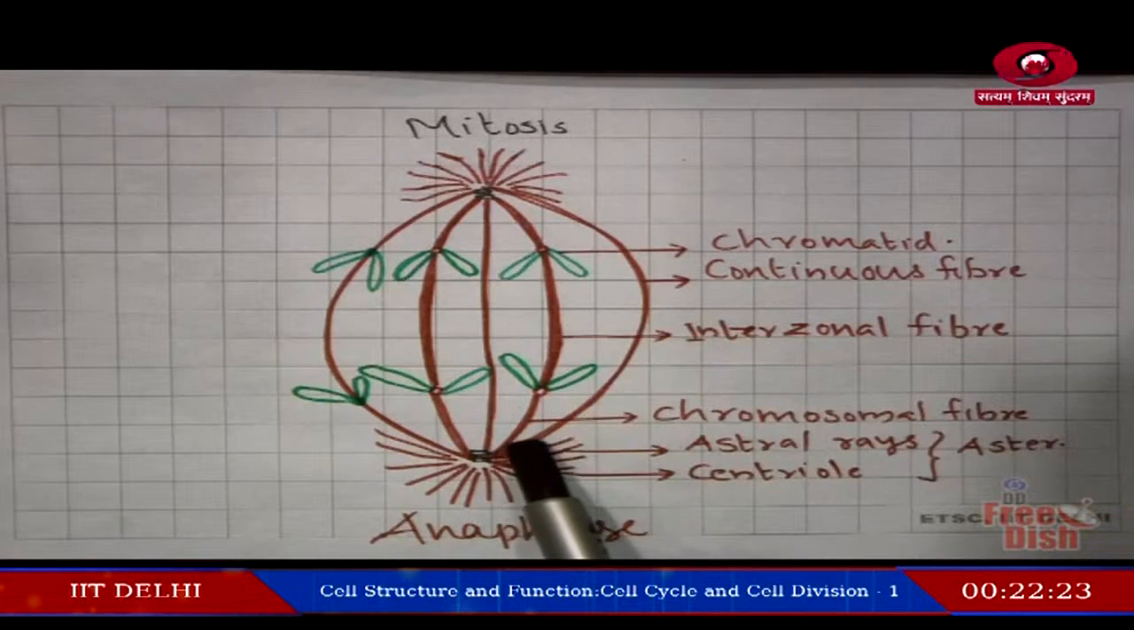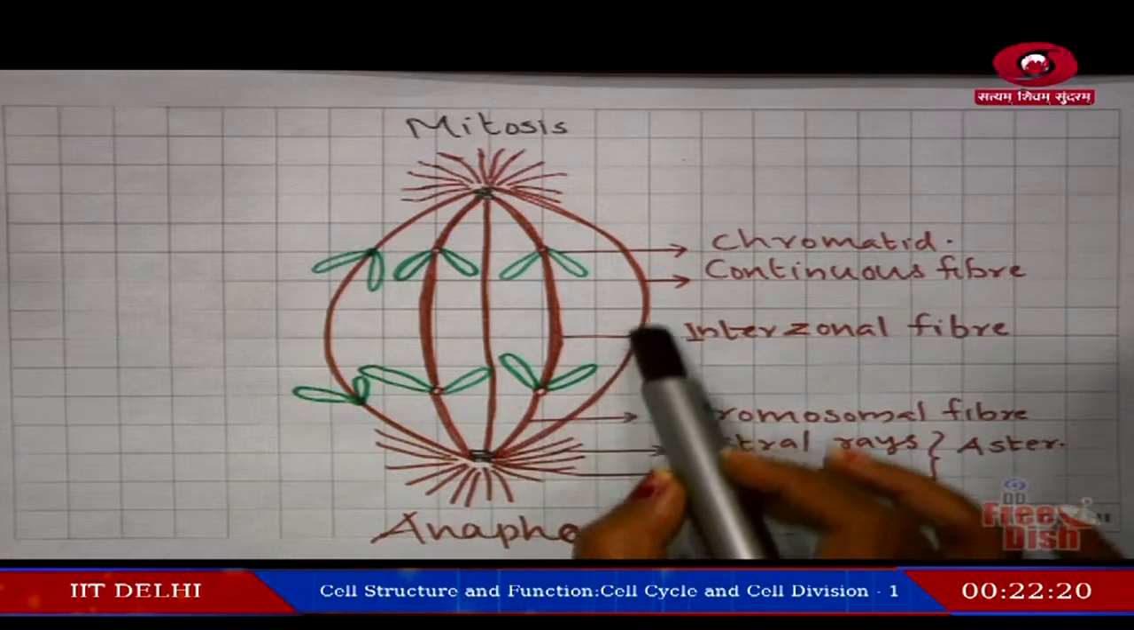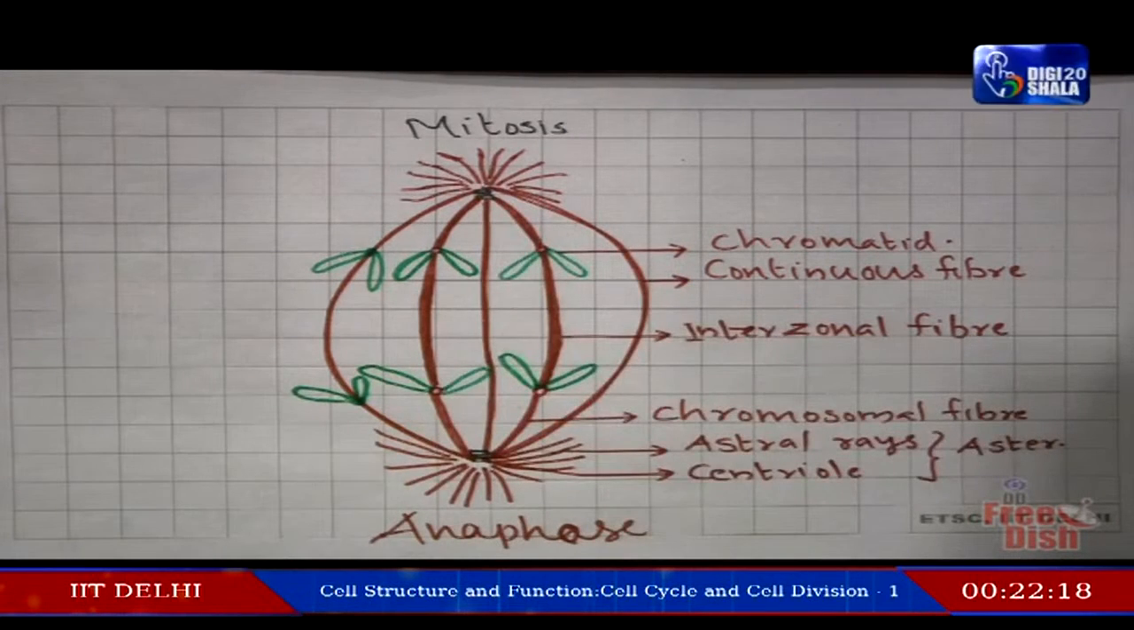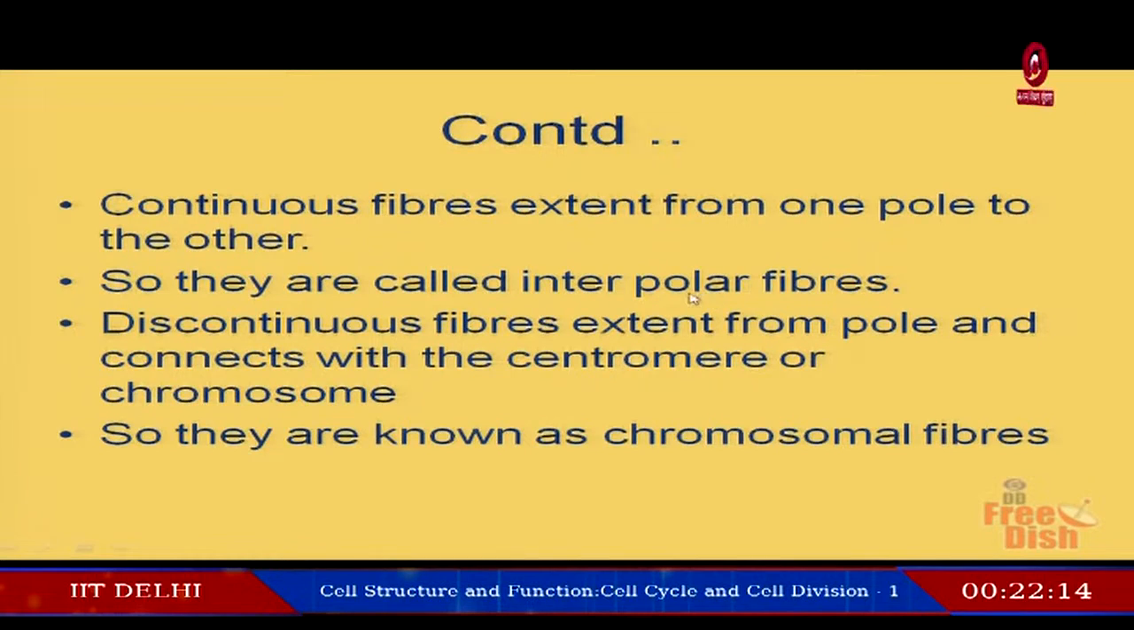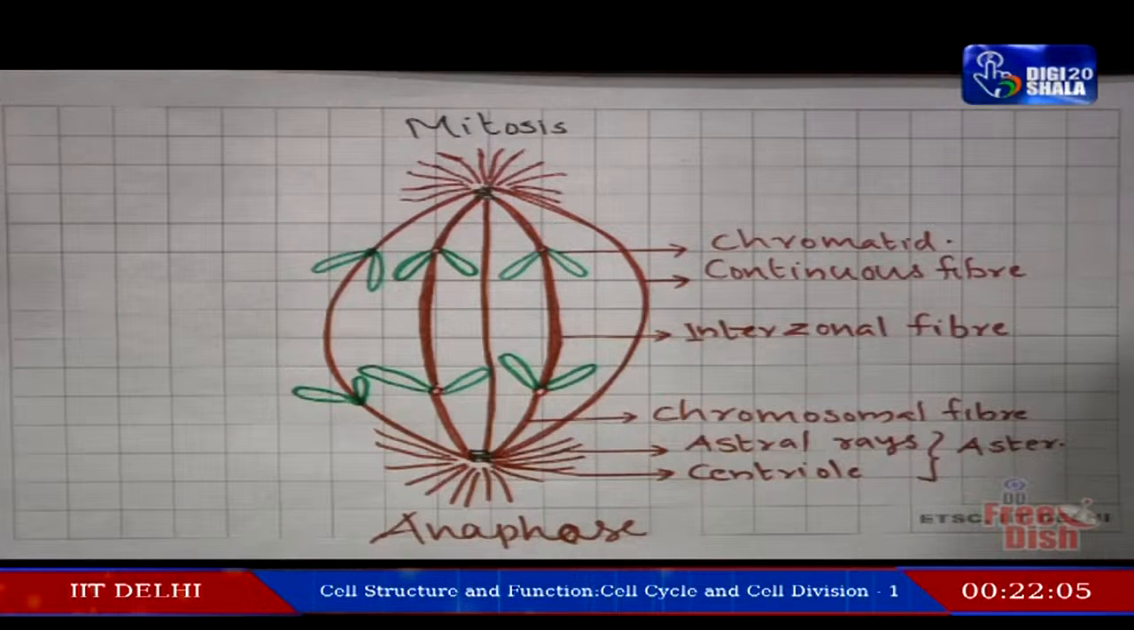Here you can see continuous fibers moving from one pole to the other. So, they are called interpolar fibers. Inter means in between. In between the two poles, in between the two centrioles, you can see this particular fiber moving. So, it is known as interpolar fibers.